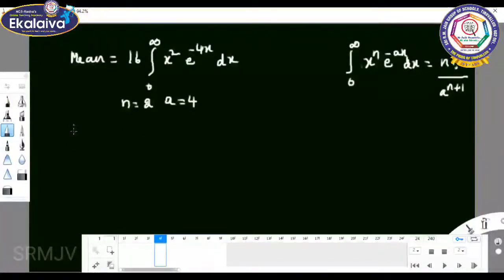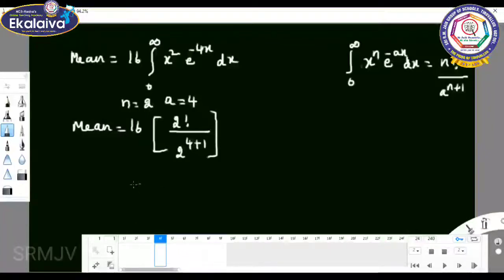So mean equal to 16 into n factorial, that is 2 factorial, by 4 power 2 plus 1. So what is the value of mean?